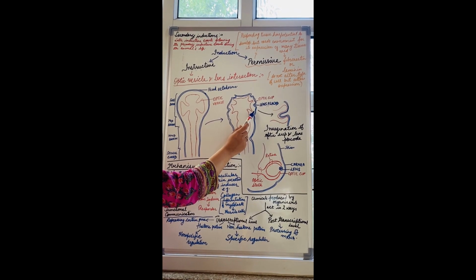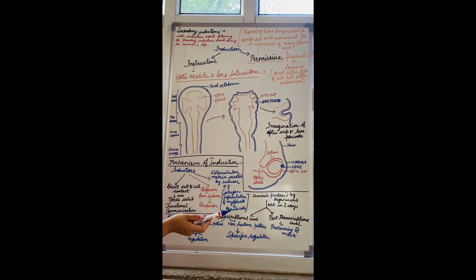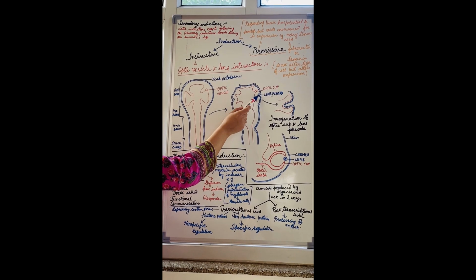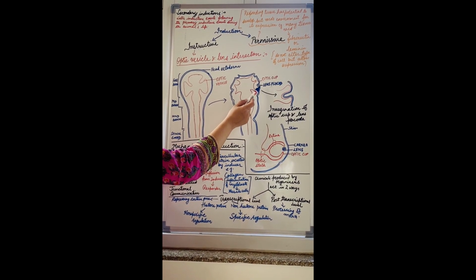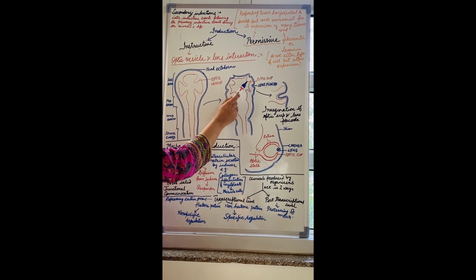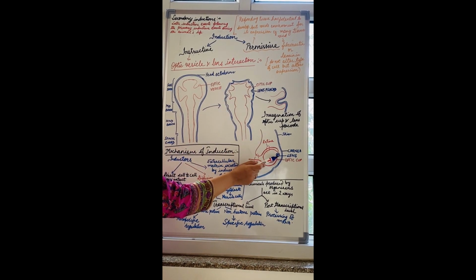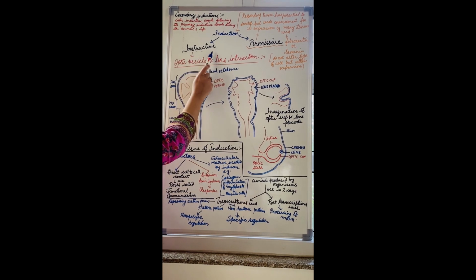So what did they observe? That the lens formation did not take place. And then they removed the optic vesicle from this head ectoderm. Even then in this case also lens was not formed. So what does it indicate? It indicates that this optic vesicle acts as an inducer for the formation of the lens, right? So this is an example of instructive induction.